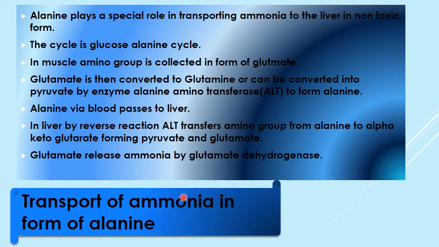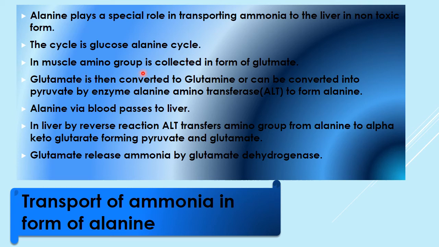Then now the transport of ammonia in the form of alanine. You have already seen this in the Cori cycle or glucose alanine cycle, and in gluconeogenesis. Alanine plays an important role in transporting ammonia to the liver in non-toxic form. The cycle is known as the glucose alanine cycle.